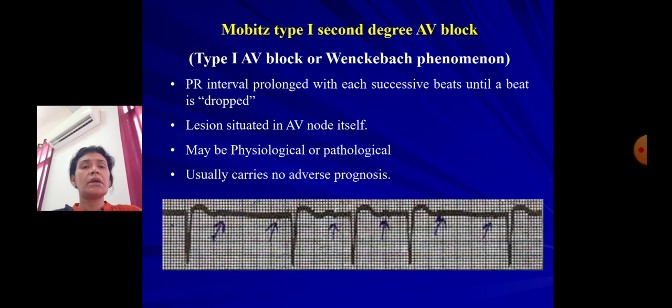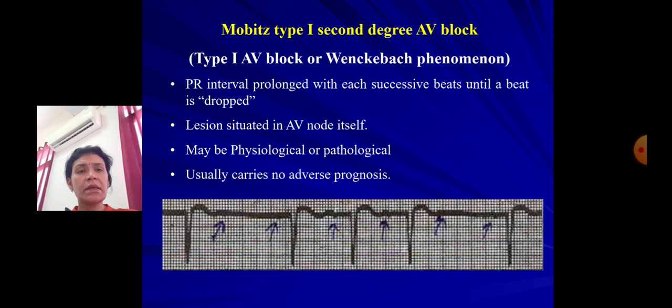Now there are two types of second degree AV block. The first is Mobitz type 1 block, or it is also called as Wenckebach phenomenon. Here there is progressive change in the PR interval. The PR interval gets prolonged with each successive beat until a beat is dropped.